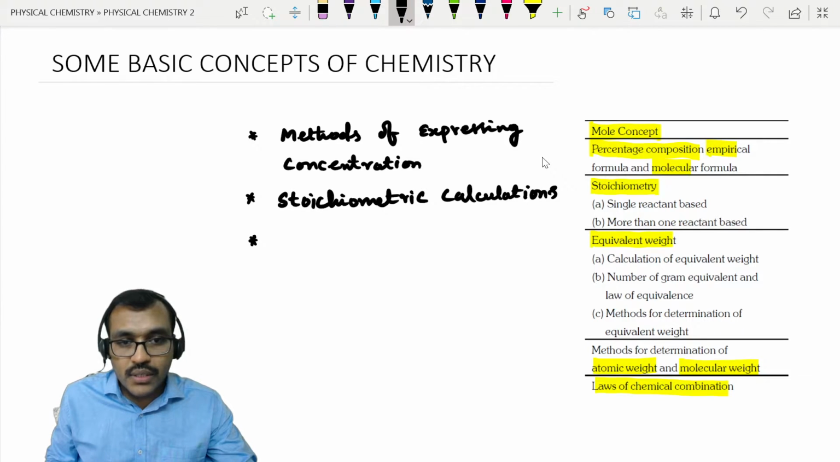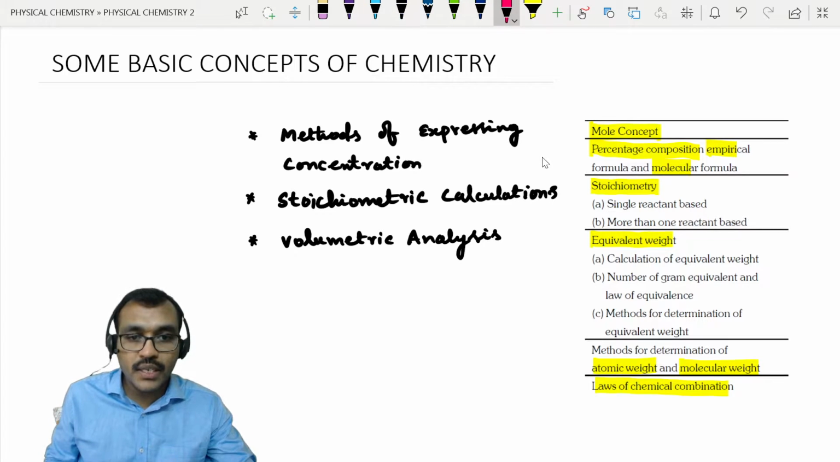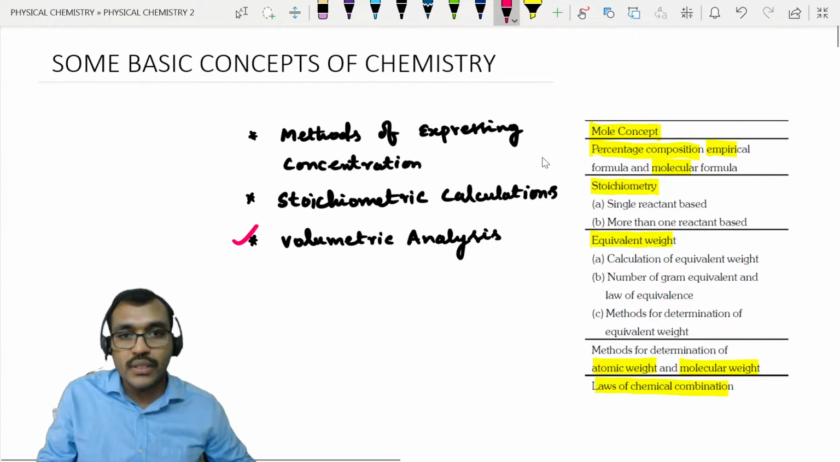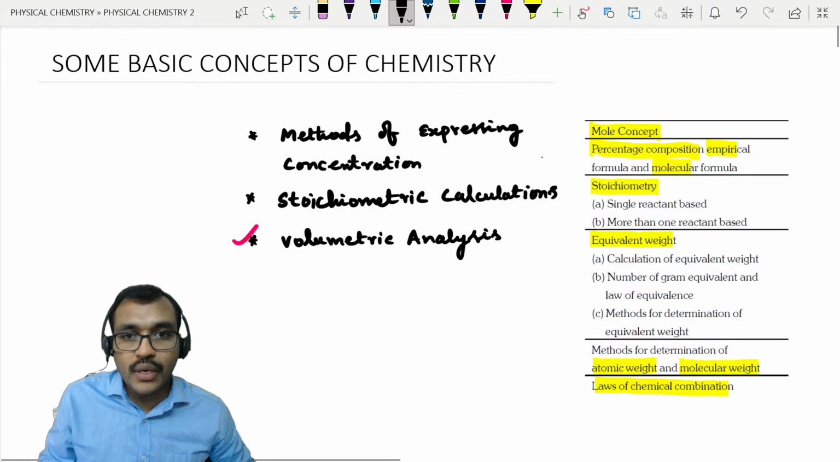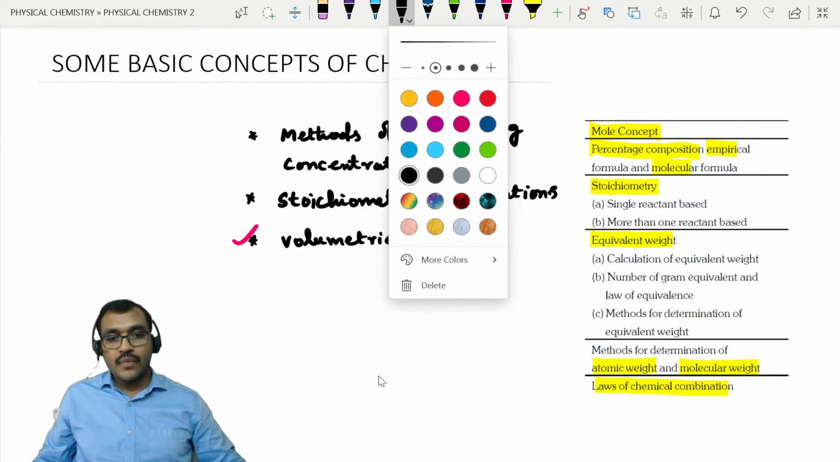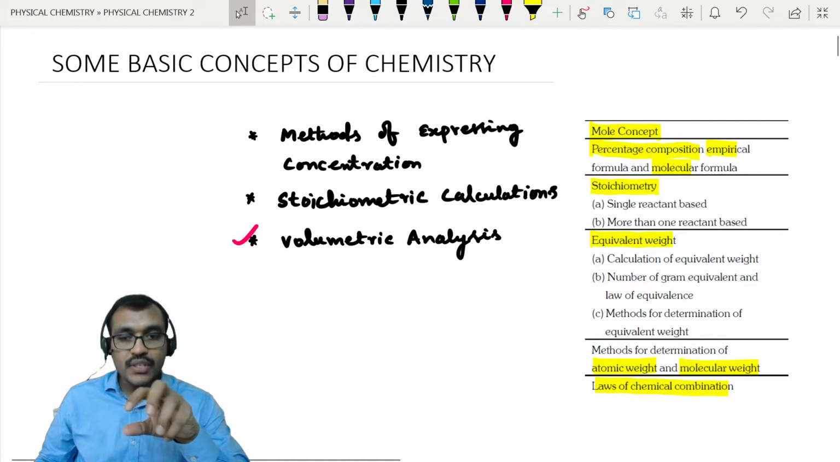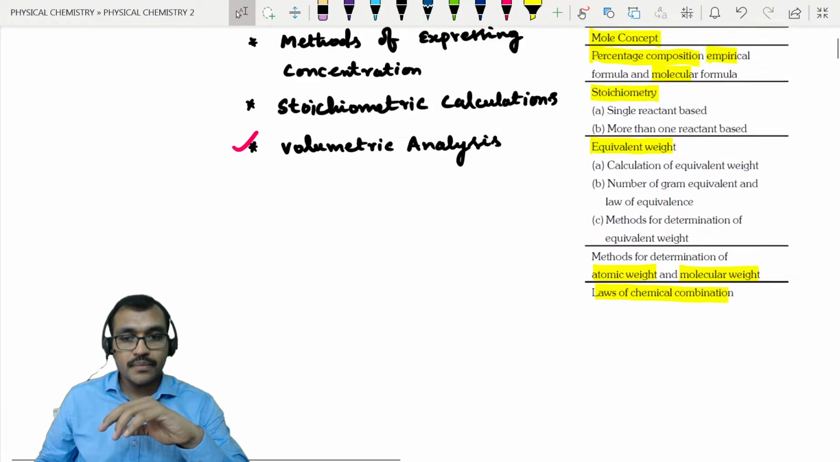And we will discuss volumetric analysis as a separate chapter. Solving problems of volumetric analysis, we will deal with as a separate topic, right? So till this we will discuss. Now, before continuing, let me start with matter, classification of matter, and then we will continue further.